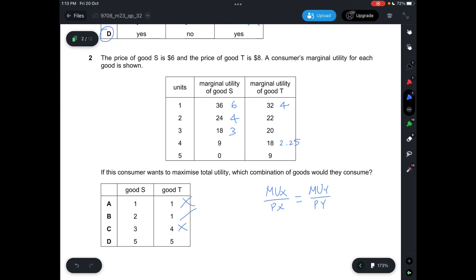So this is incorrect because it's not the same value. And D, good S is 5 and good T is also 5. So for 5 units, it's already 0, so 0 divided by 6, you get 0. And then 9 divided by 8, you get 1.11. So this is incorrect, so the answer is B.